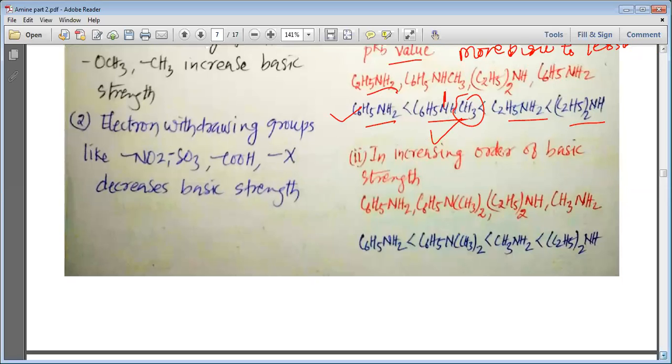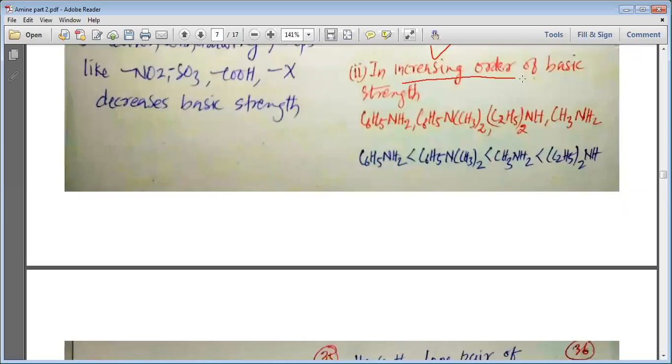Same way, my dear students, we have the next in the increasing order of the basic strength. So which one is the most basic here? You can see this is an arylamine, this is arylamine, this is ethylamine, and this is methylamine. So when it comes to the secondary one, it is going to be the most basic, then primary.